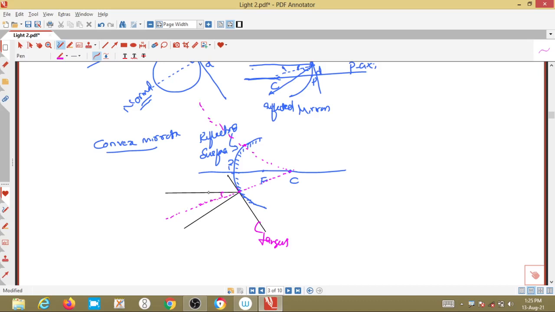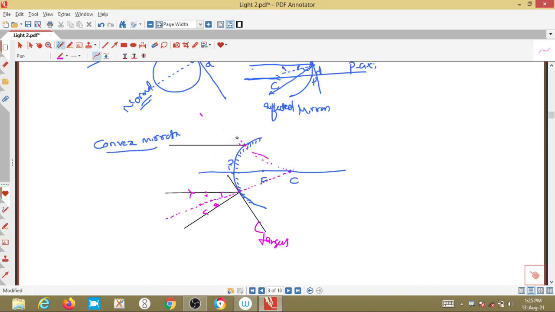So this is the angle of incidence, this is the angle of reflection, this is the incident ray. Here again, if you take one more line on this side, suppose it is incident on this particular point. Here it is a normal, extended from this point.